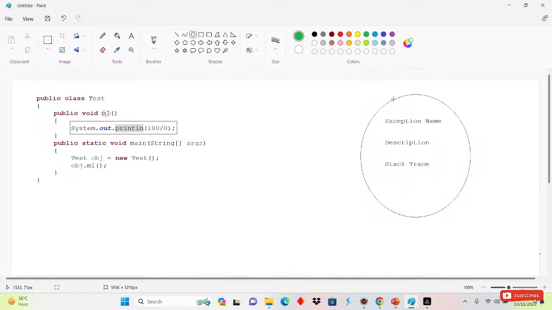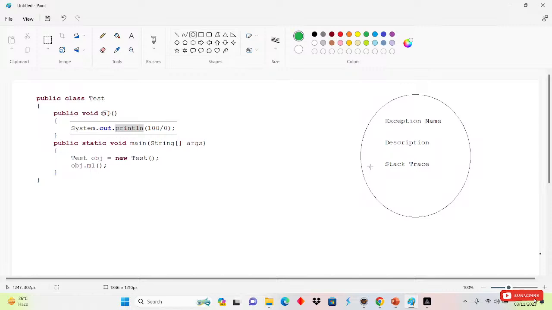Okay. After that, JVM will ask that method, the method in which the exception is there, do you handle the exception or not? So this time what will the m1 method say? No, I am not handling the exception this time because there is no handling code. So what will it do? It will not give this object directly to the default exception handler. It will come to the caller method.